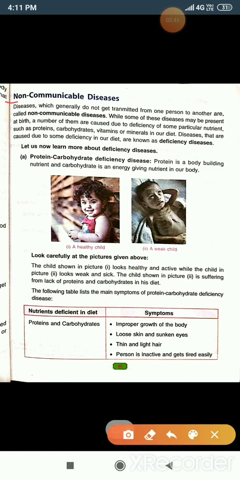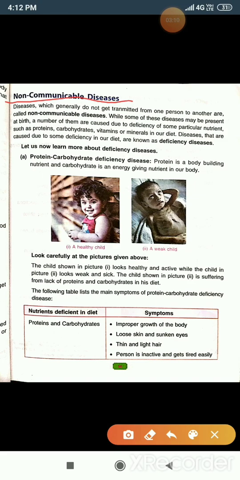Non-communicable diseases. In the term non-communicable, the prefix non is added to communicable. That means they cannot be transmitted from one person to another.